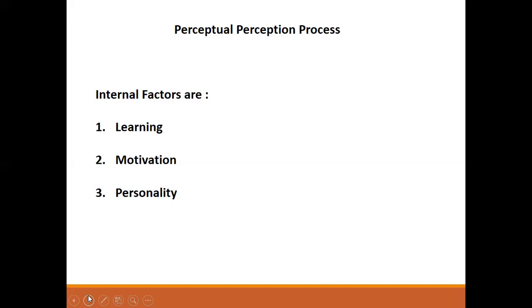Next one, personality. It is closely related to learning and motivation, and it is the personality of the perceiving person. If we take an organization, it comprises both young people and old senior executives. If we listen to the old senior executives, they always complain about the inability of the new young managers to take tough decisions concerning terminating or reassigning people, and to pay attention to details and paperwork.